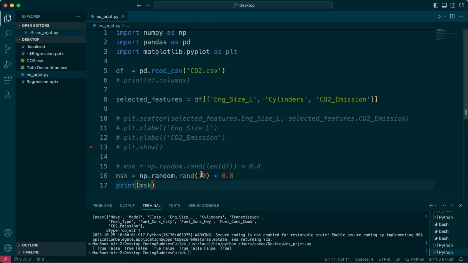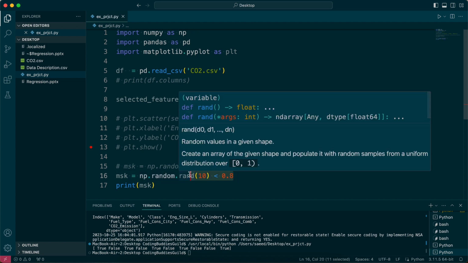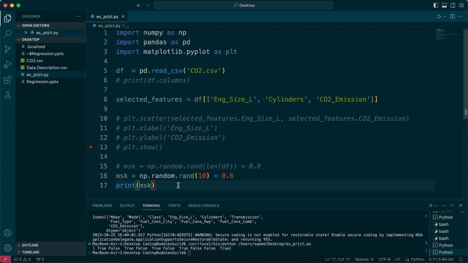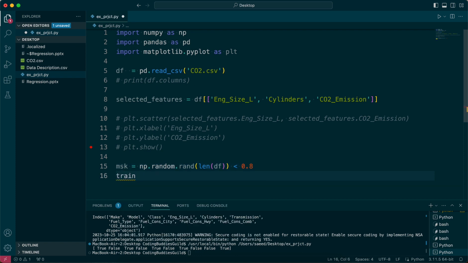I mean, 10 samples is not enough, but if you get 1,000 samples or something, like 100 samples, you will see that with the probability of 80%, it says if this random number is less than 0.8, which is like 80% because it gives us anything from 0 to 1, if that condition was true, this is a logical operator, right? Then return true. If it was bigger than 0.8, then it's false. That's what we're doing here to select which data we randomly want to choose, like 80% of the data for training. So I'm just going to go train equals